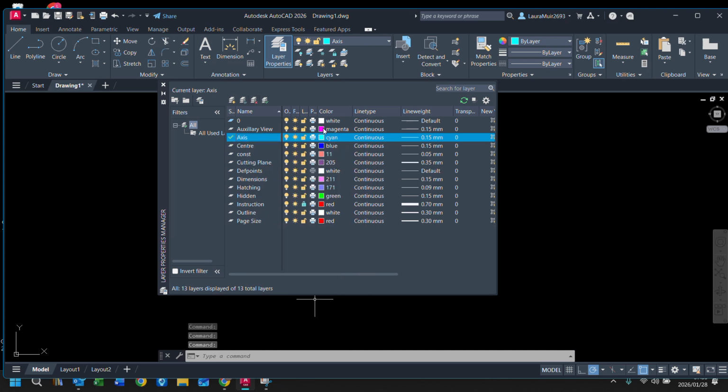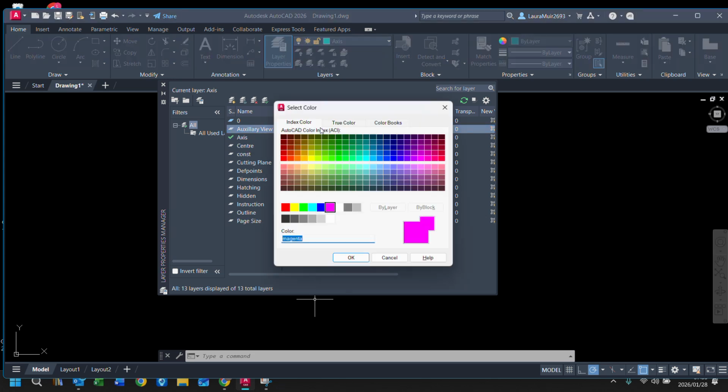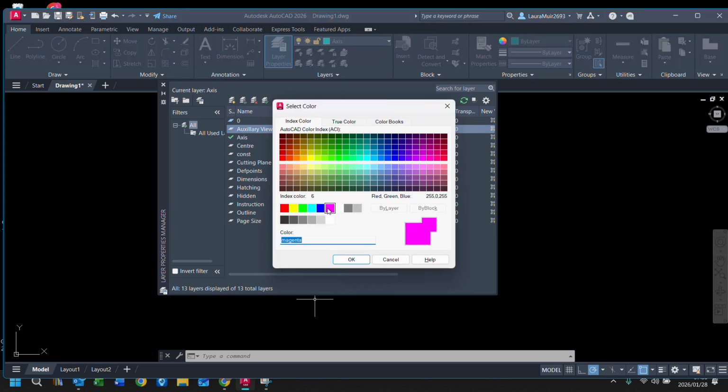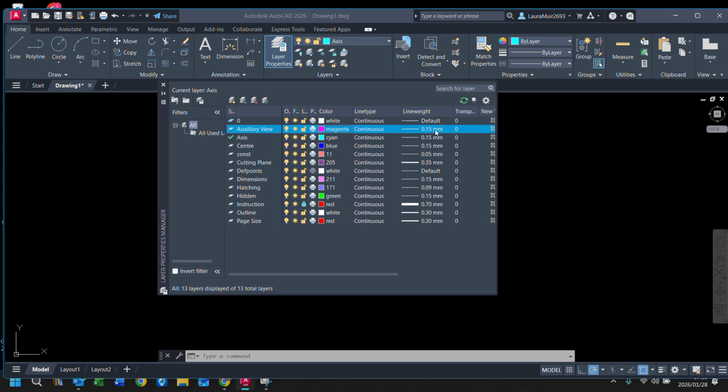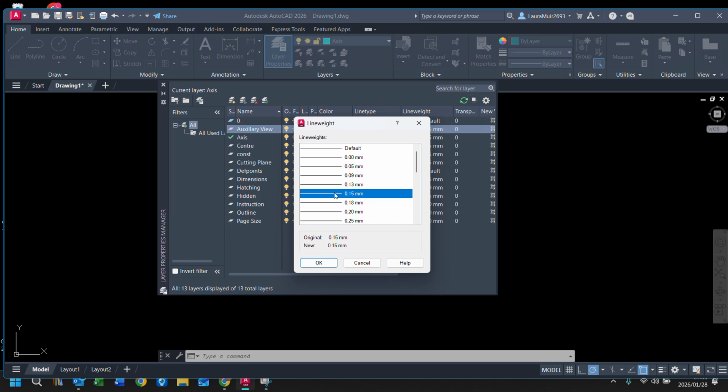Right, over here on the color, you click on the little box. Magenta's at the bottom. You don't have to use my colors. It's just I've used these colors now for a lot of years. I'm not going to say how many. And I'm just used to them. So you pick a color for auxiliary view. I just use magenta. And I say okay. It is a continuous line, in other words, a normal straight line. And for my line thickness, I click there and make it 0.15. Right, and then I say okay.